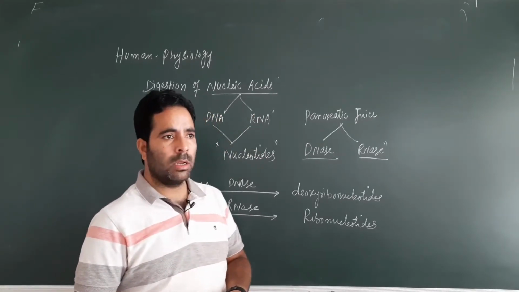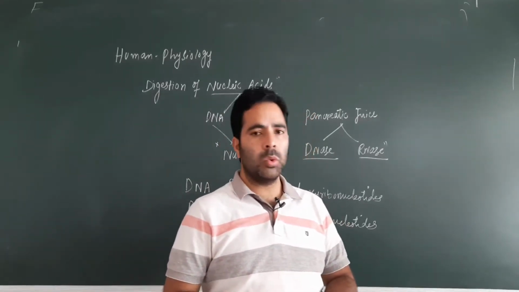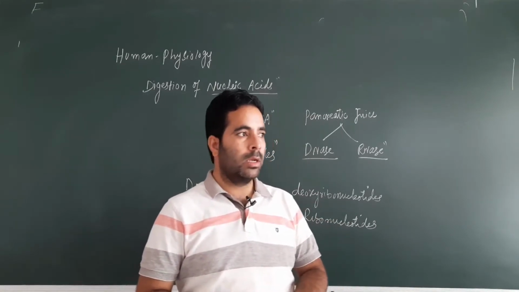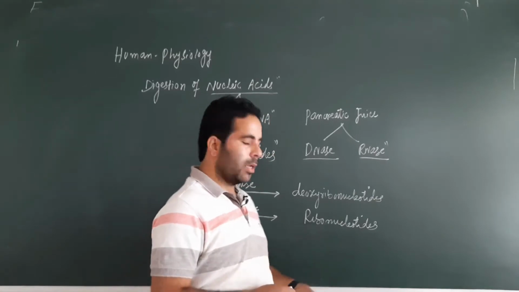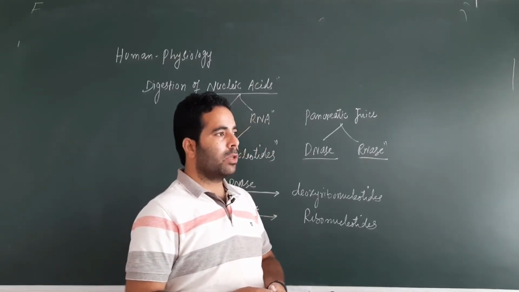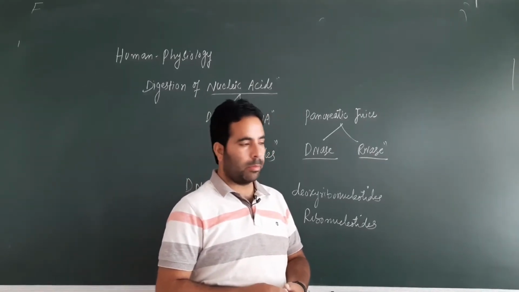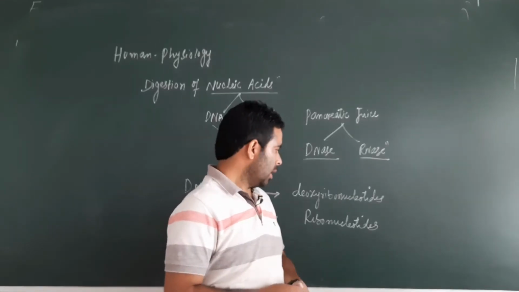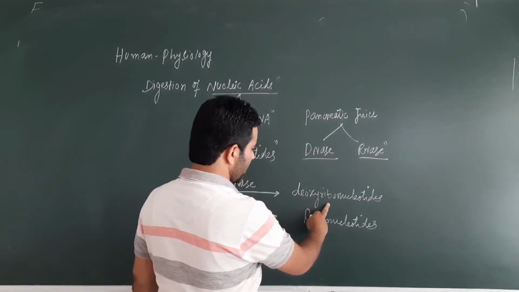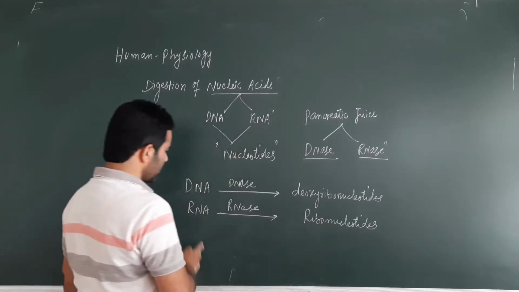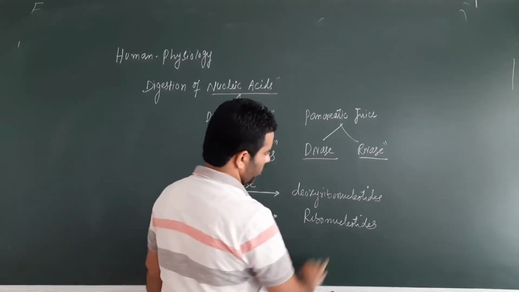Deoxyribose is without oxygen at the 2 prime carbon, 2 prime deoxyribose, while this ribose sugar is having hydroxyl group at the 2 prime carbon in the pentose sugar, right? Anyways, this DNA will be converted into deoxyribonucleotides. It will release the deoxyribonucleotides. RNA will give these ribonucleotides.